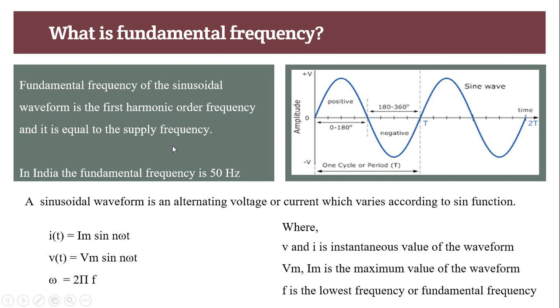First of all, for understanding harmonics, we have to know what is fundamental frequency. Fundamental frequency of the sinusoidal waveform is the first harmonic order frequency, and it is equal to the supply frequency. In India it is 50 Hz and in USA it is 60 Hz. So this is the sinusoidal waveform and it follows the 50 Hz frequency.